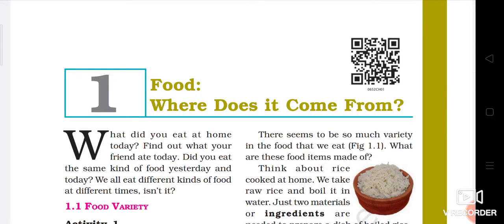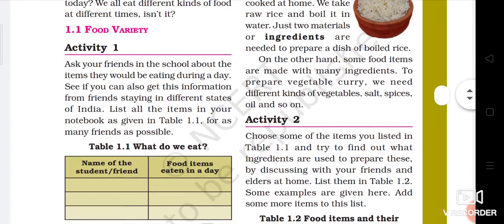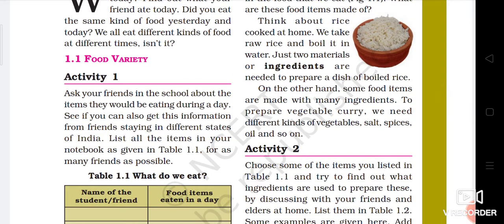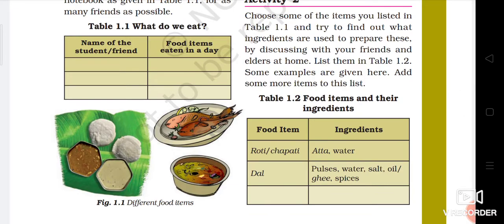Good morning, students. As we have done a few topics in chapter number 1, that is Food: Where Does It Come From? In that we have discussed the concept of food, food variety, and ingredients. Then we discussed activity 2. We know that every day we eat various kinds of foods, and we get that food either from plant sources or from animal sources, which we have also discussed.